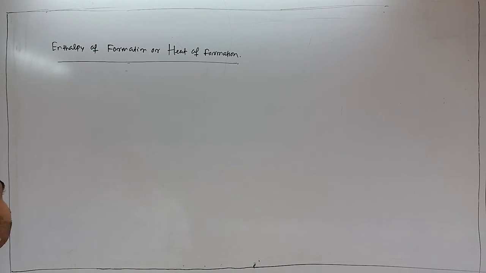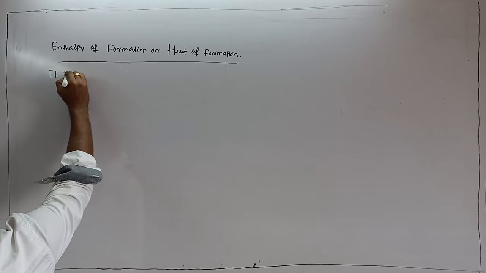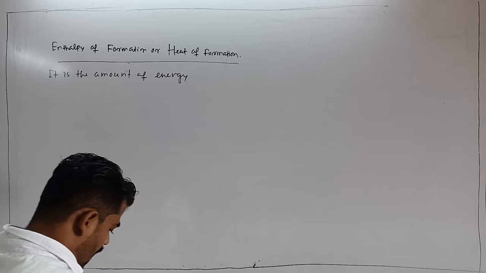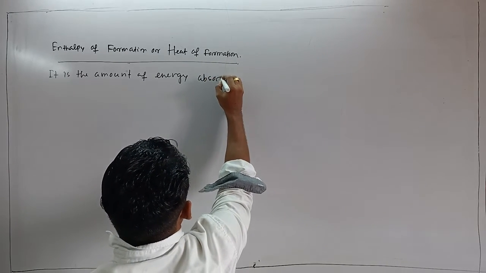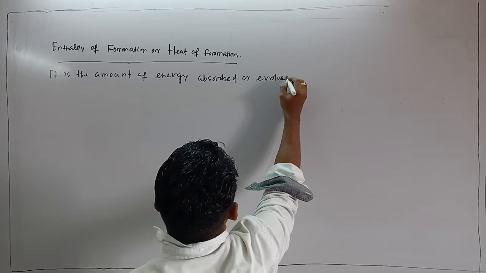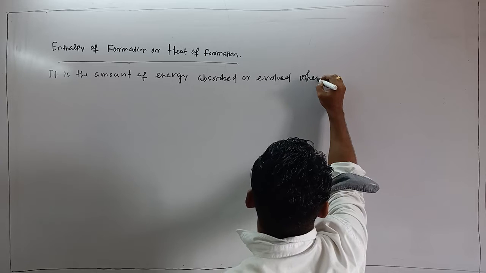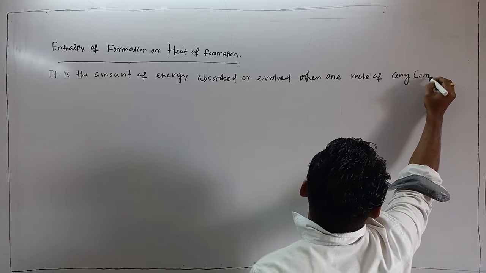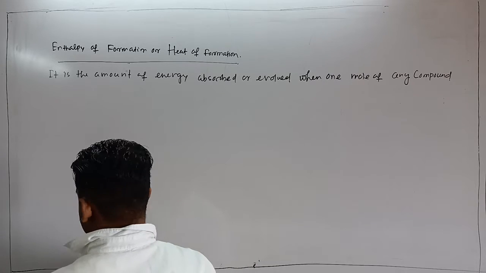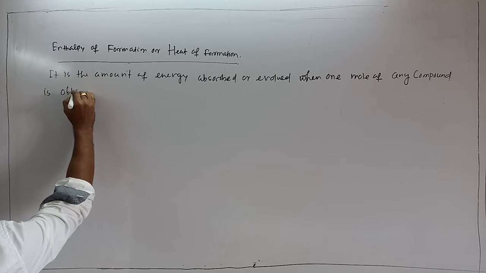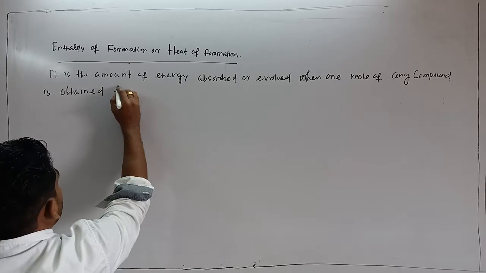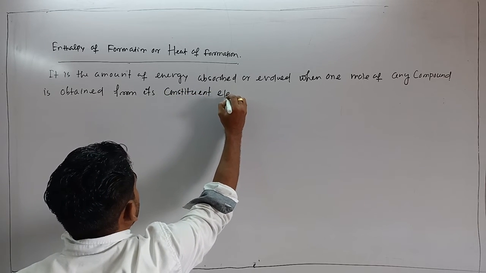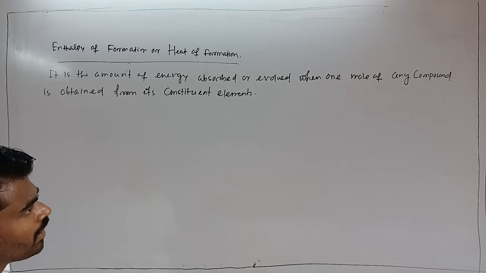The definition can be written like this: it is the amount of energy absorbed or evolved when 1 mole of any compound is obtained from its constituent elements. 1 mole of any compound formation.